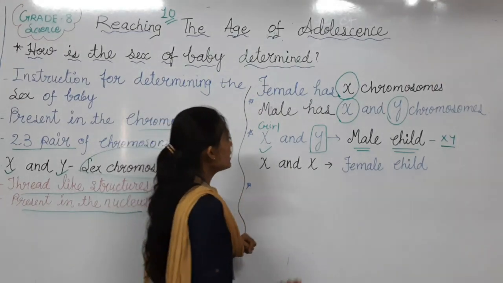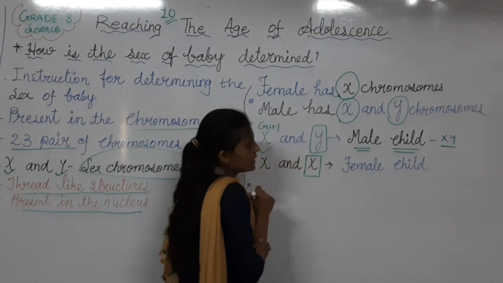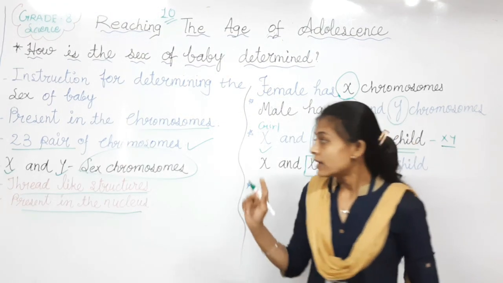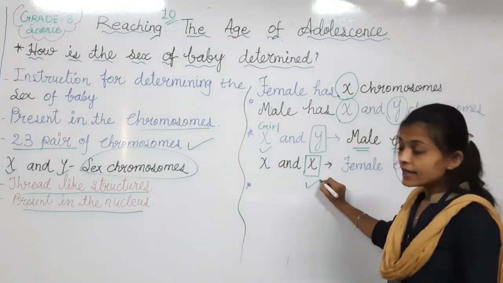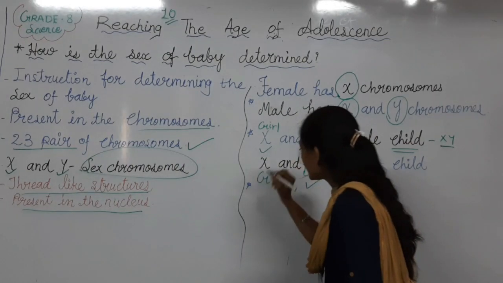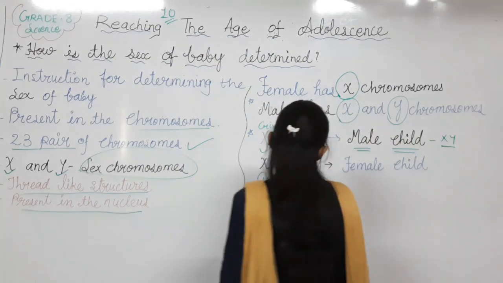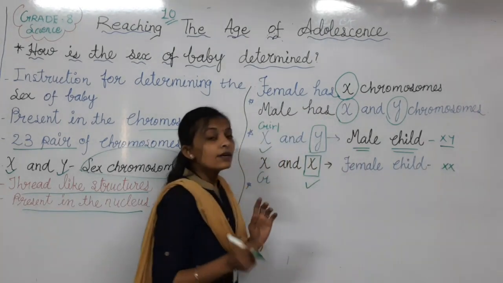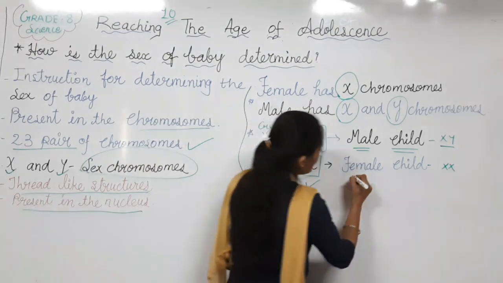Same thing. If from the male side an X chromosome is contributed, I have shown you the picture also, and in the female the X chromosome is already present, then what will be the pair? XX. If the pair of two chromosomes is XX, that should be a female child.